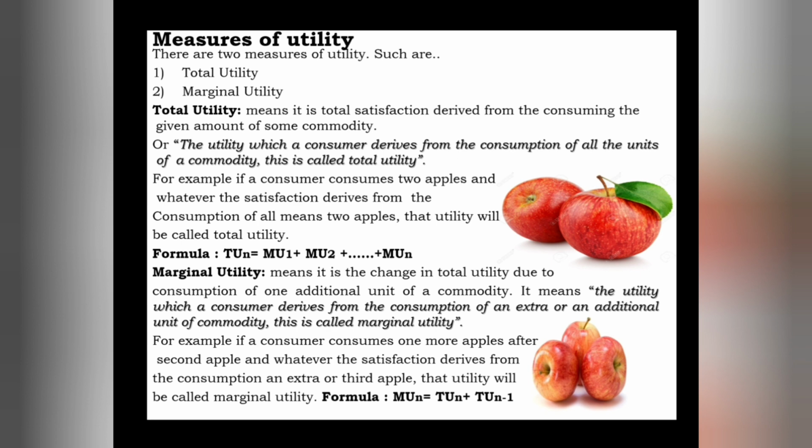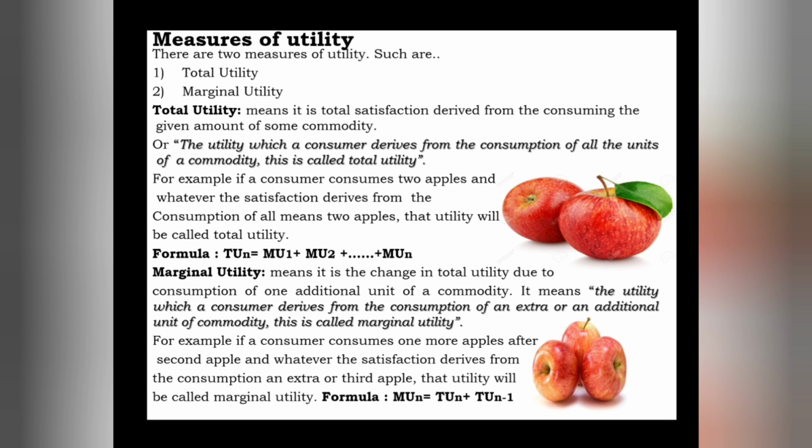We can calculate this marginal utility through a formula: marginal utility n is equal to total utility n minus total utility n minus 1.